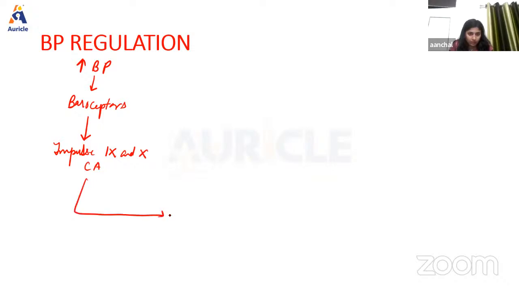Okay, now this nucleus tractus solitarius is going to do two different things.